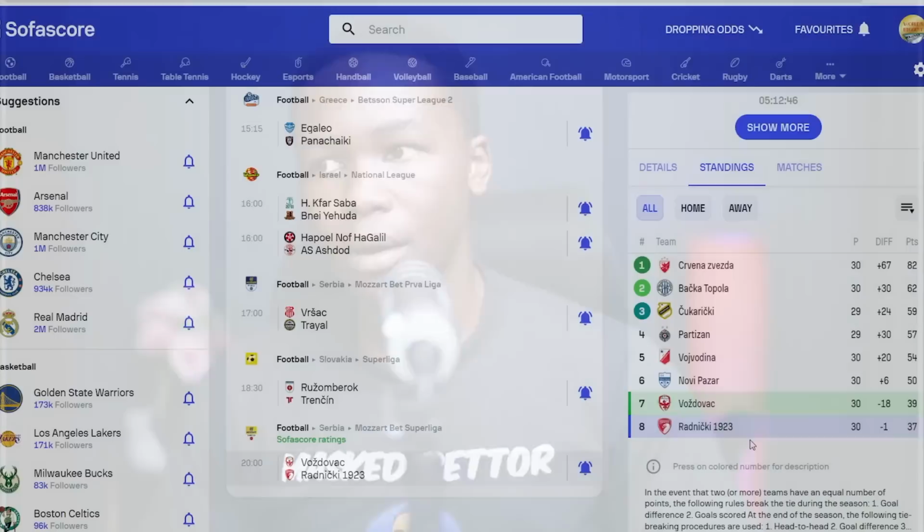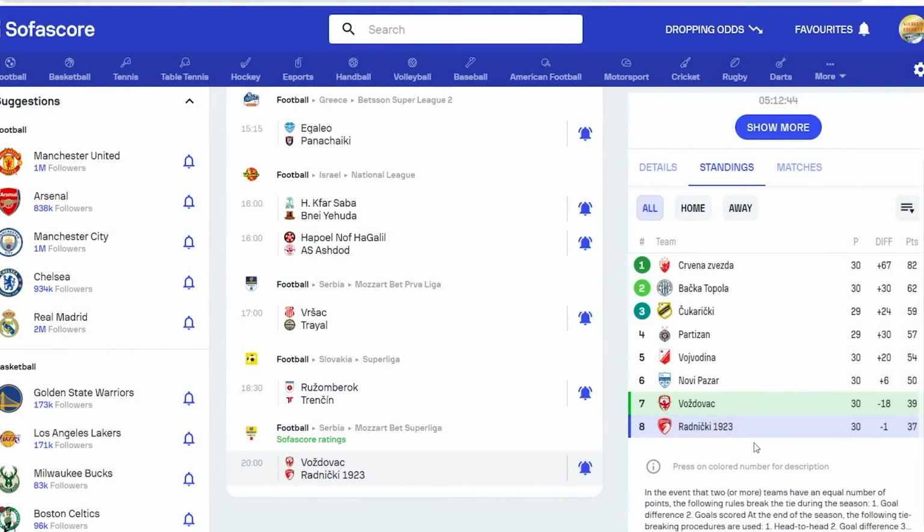And then we also have a game here today. The next one was from Serbia, where the game between Vozdovac vs Radniki, position 7, position 8. That is a game that I'll also consider for over 1.5 prediction.